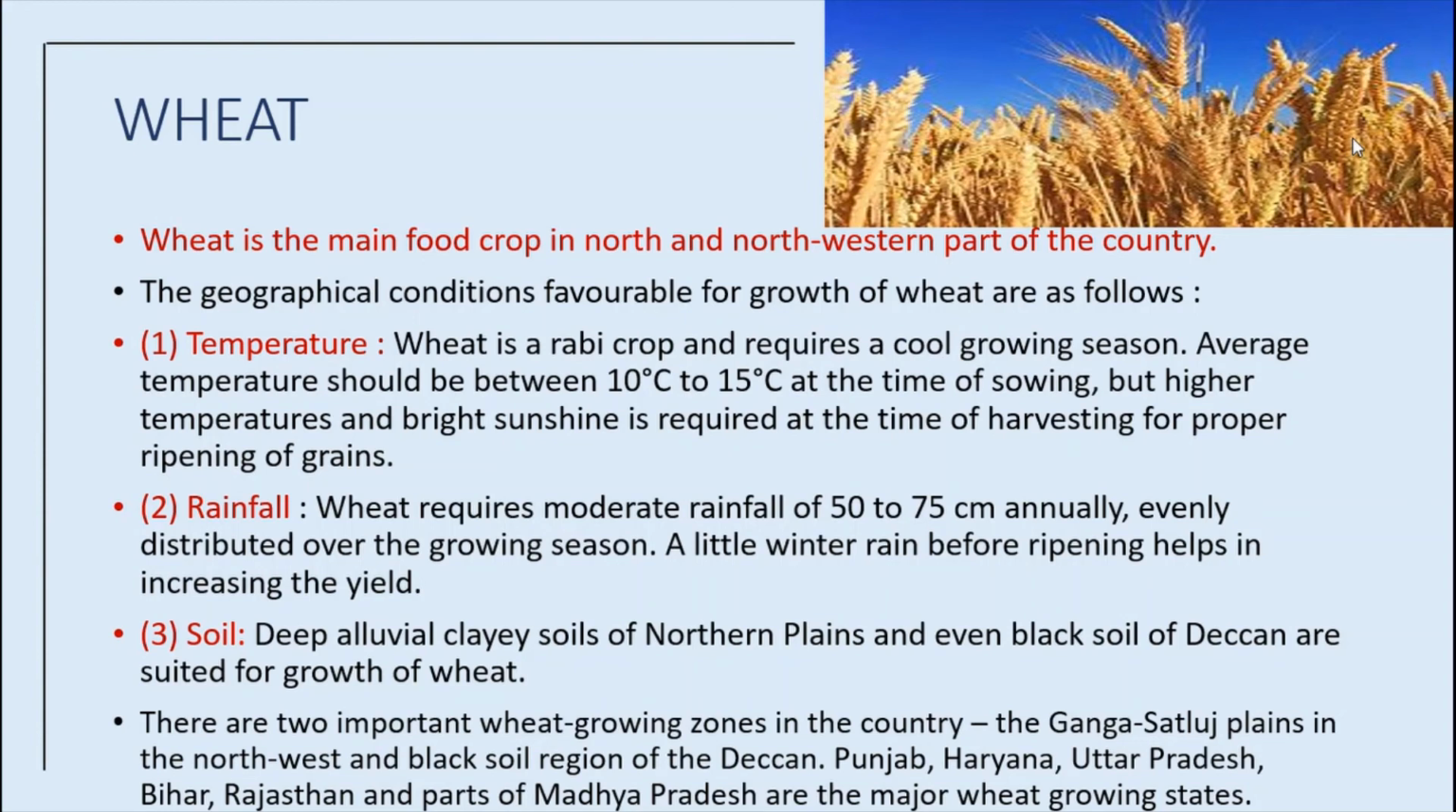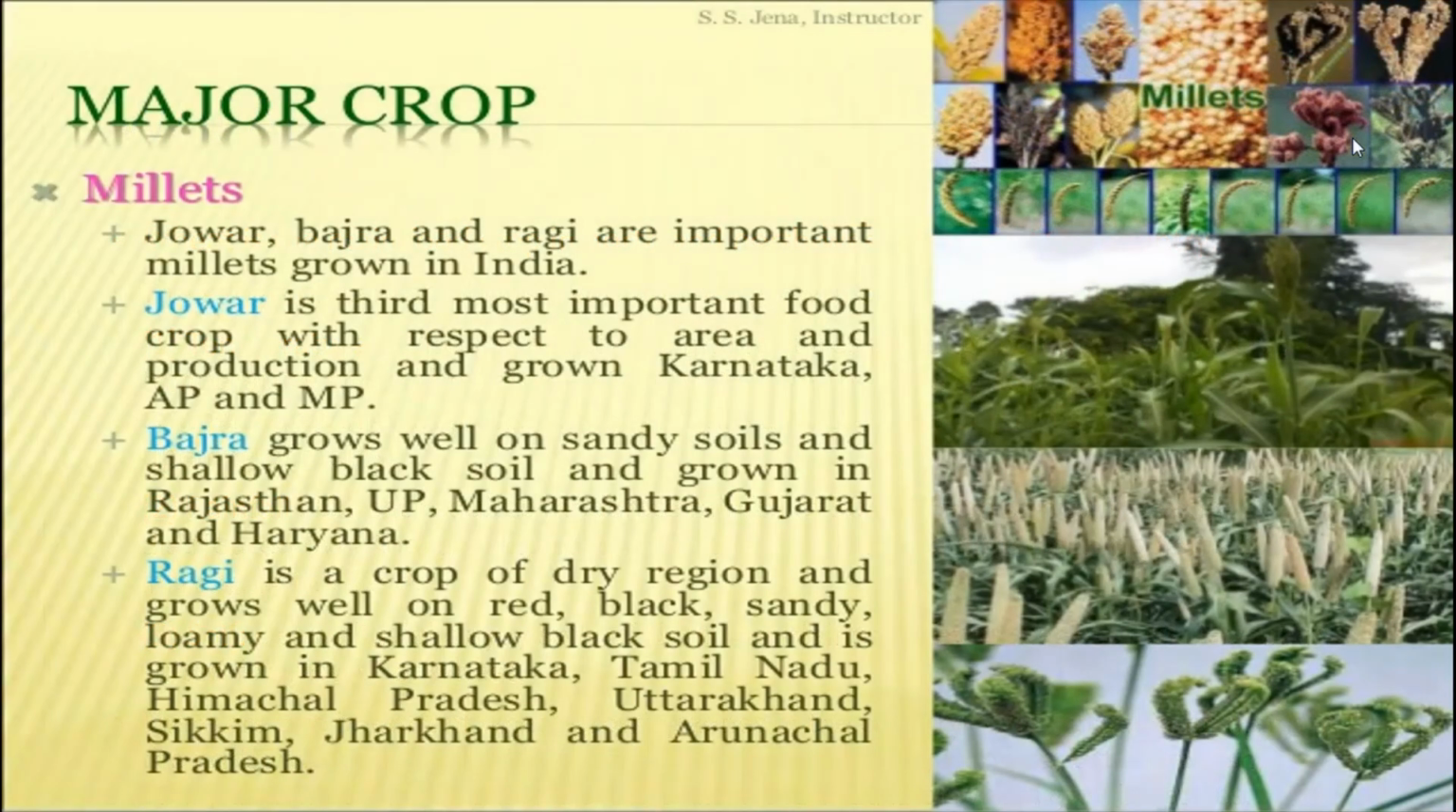Okay, we are going to see about millets. Jowar, Bajra and Ragi are the important millets grown in India. Okay, what are the important millets grown in India? Jowar, Bajra and Ragi. Though these are known as coarse grains, they have very high nutritional value. See, for example, Ragi is very rich in iron, calcium, other micronutrients and roughage.